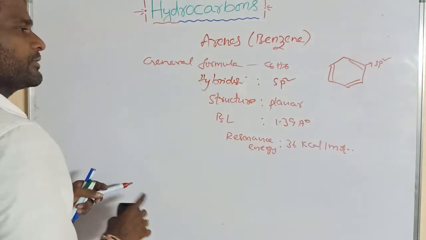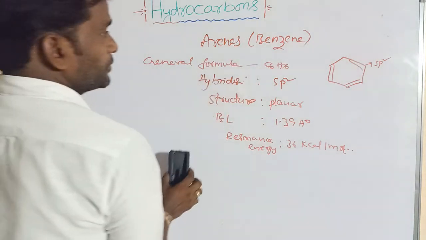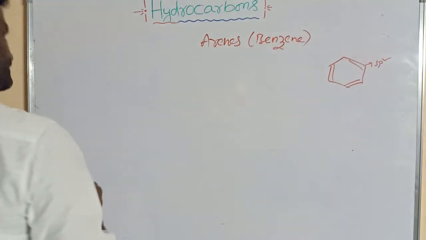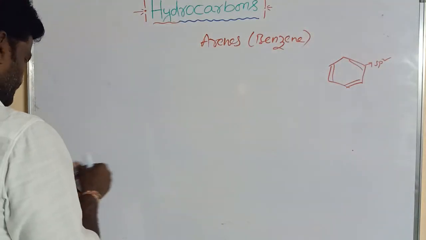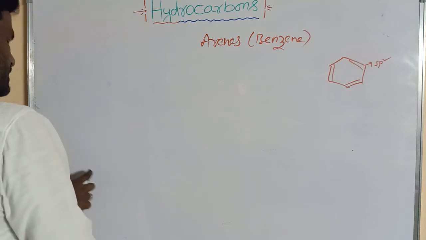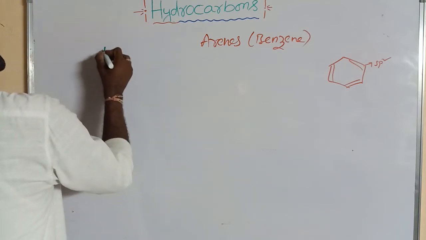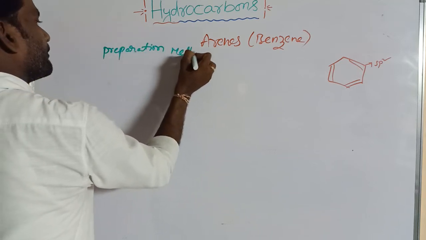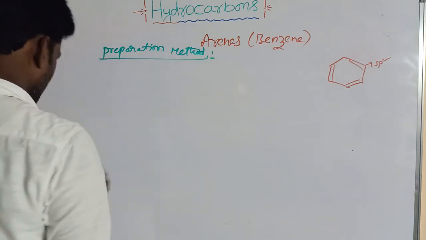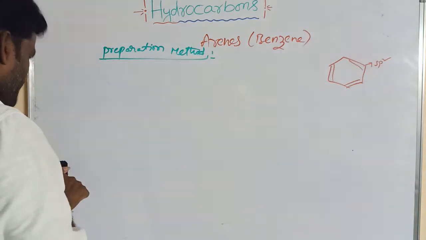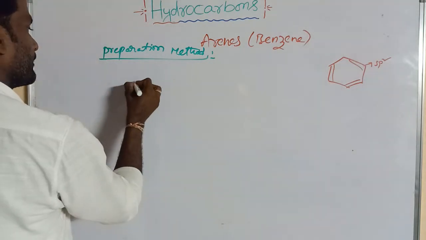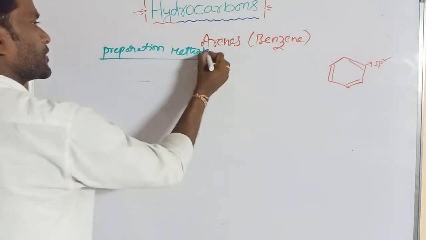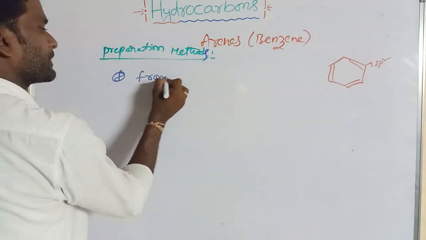First of all, we will discuss the preparation methods of benzene. From acetylene, first one.